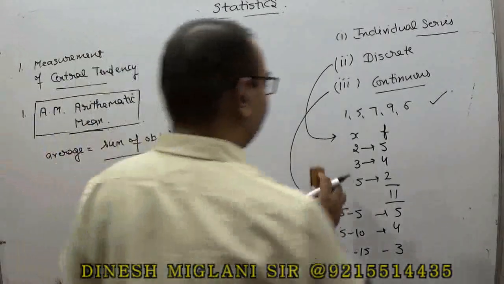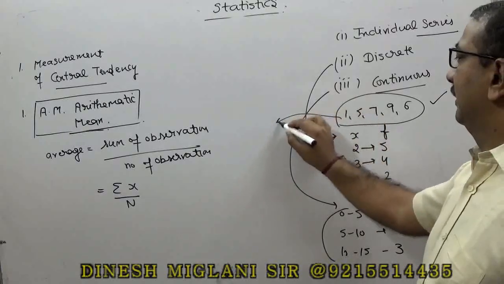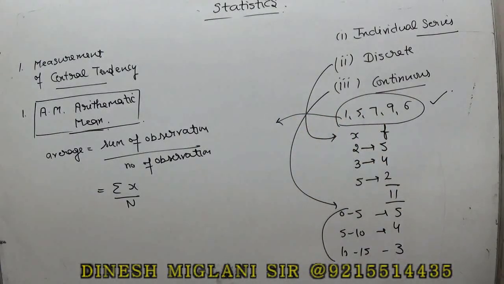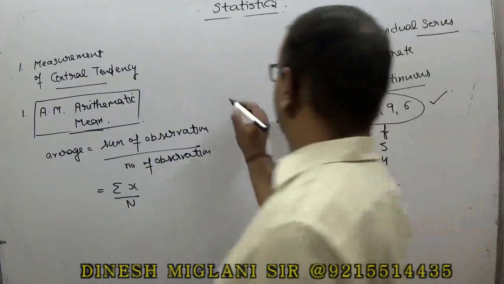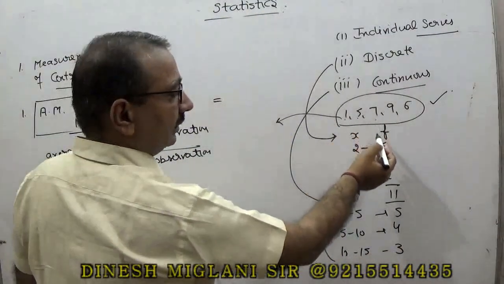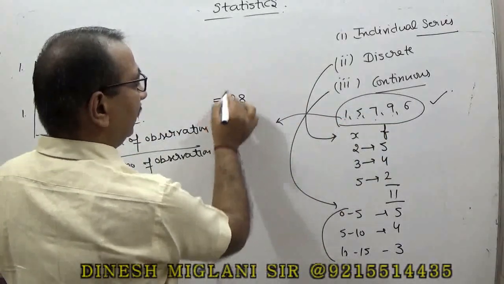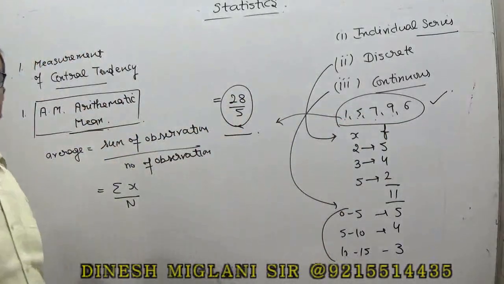Suppose you have an individual series like this: 5, 1, 7, 9, 6, and I have to find the mean of the series. So when you have to find the mean of the series, add all of them. There you can say summation of x would be 5 plus 1 is 6, 7 is 13, 9 is 22, and 6 is 28. 28 divided by 5. So this is said to be the arithmetic mean.